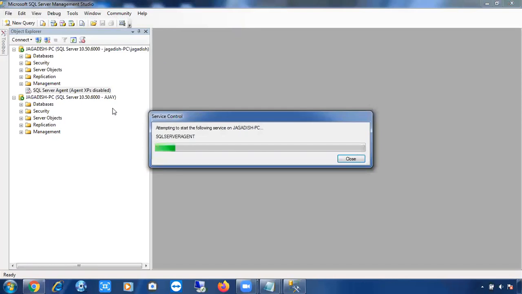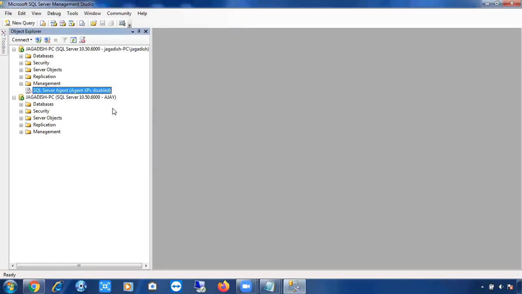In two cases we cannot see the agent. One case is if you are using Express Edition, there is no SQL Server Agent. Just now we discussed, if you are using SQL Server Express Edition, you cannot see SQL Server Agent. There is no SQL Server Agent for Express Edition. That is one case. And what will be the other case?